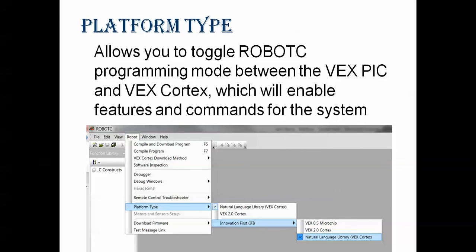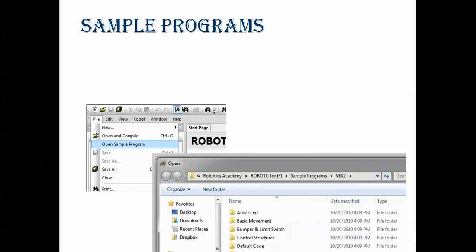When you see the interface in Robot C, first we get File, Edit, View, Robot, Window, and Help. When you click Robot, you will see compile and download the program, compile the program, VEX Cortex download method, and so on. Then we have a platform type. Here we are going to use VEX, so we select VEX. Then the natural language library is VEX Cortex. Once you have selected this, we can see some sample programs to run.